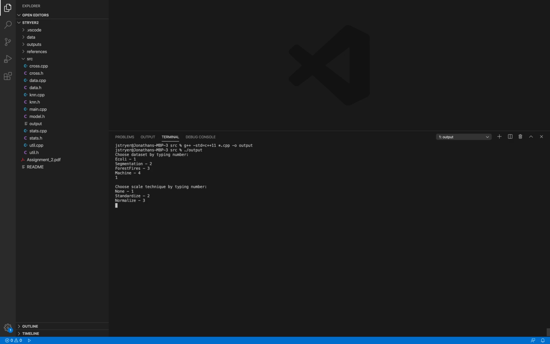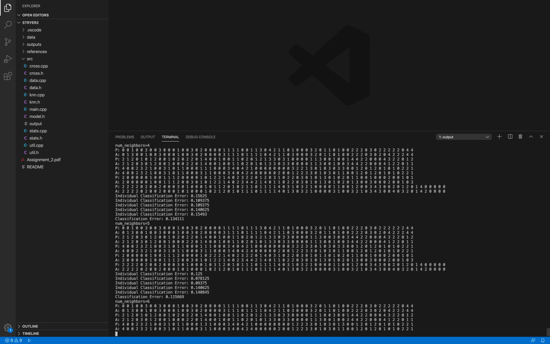So I'm going to choose the E. coli data set. I do provide a scaling technique to the user if they want. I'm just going to choose none. And let's look at k-nearest neighbors. So what are we looking at?